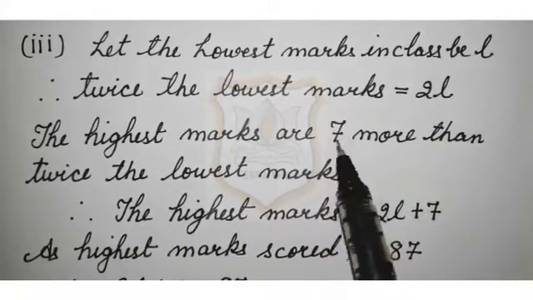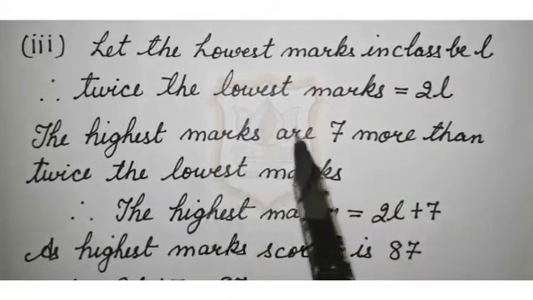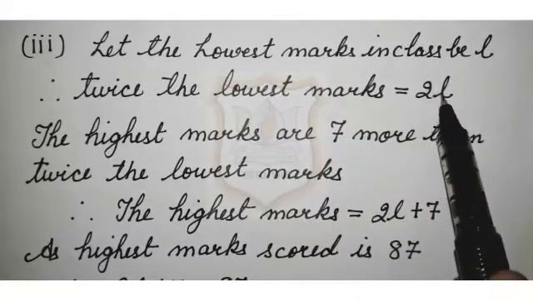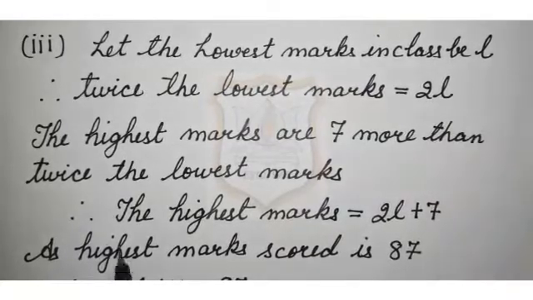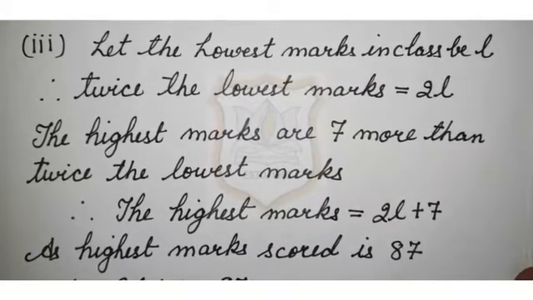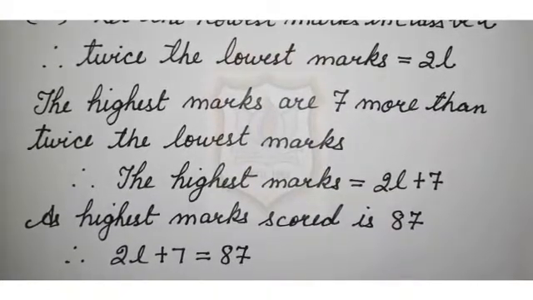Twice the lowest marks are 2L, and 7 more than that will become 2L plus 7. Therefore, the highest marks will be 2L plus 7. As the highest mark scored is 87, that is already given in the question. So, our equation will become 2L plus 7 is equal to 87.